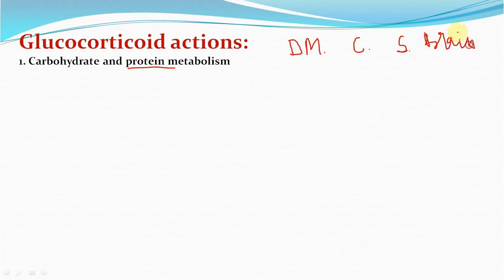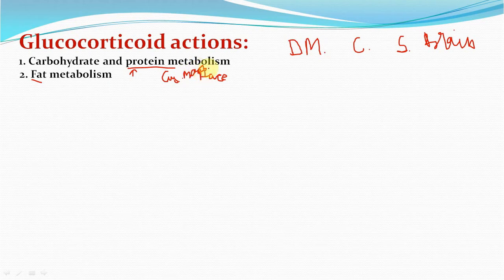Fat metabolism. Corticosteroid promotes lipolysis, but different fat deposits react differently, and there is redistribution of body fat from the subcutaneous tissue over the extremities to its deposit over the face, neck and the shoulder, giving rise to the characteristic moon face, fish mouth, buffalo hump.